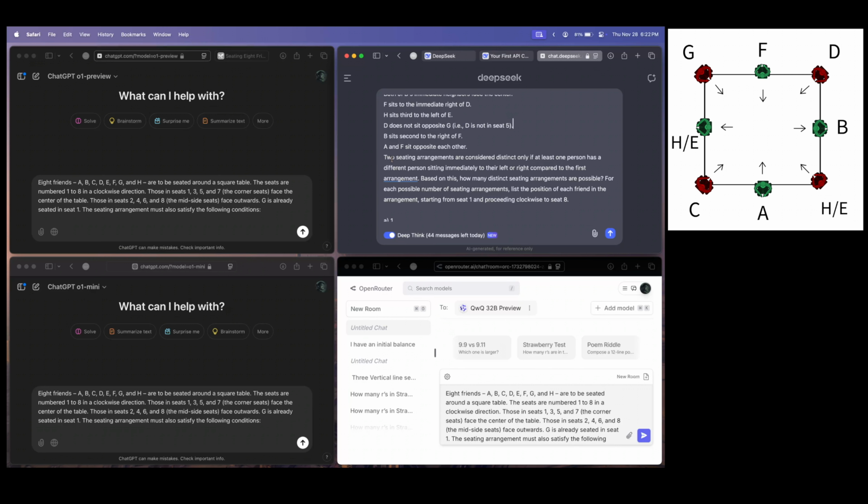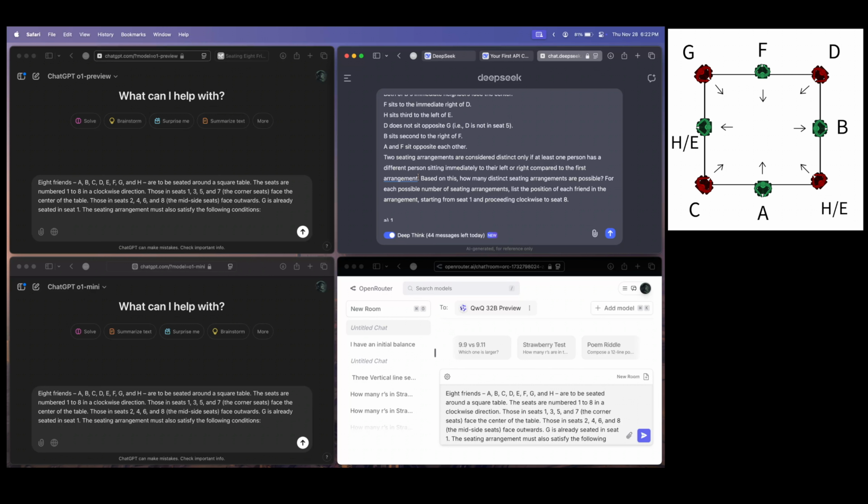So the added conditions are: two seating arrangements are considered distinct only if at least one person has a different person sitting immediately to their left or right compared to the first arrangement. So the relative positions of the people sitting in the seating arrangement have to change. We can't just rotate it.